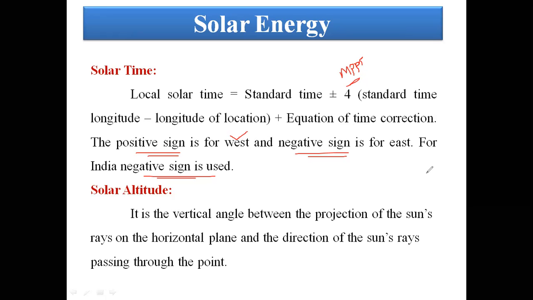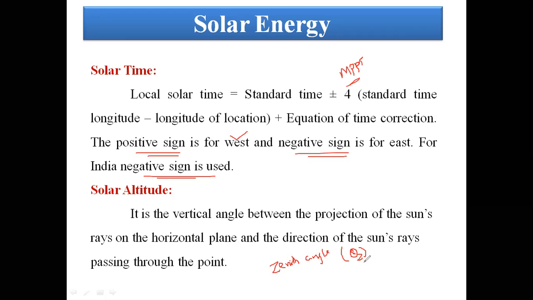Another one is the zenith angle. The zenith angle in solar energy systems is represented by theta z: theta for the angle and z for zenith. The zenith angle is the complementary angle of the solar altitude angle, the vertical angle between the sun's rays and a line perpendicular to the horizontal plane through the point.